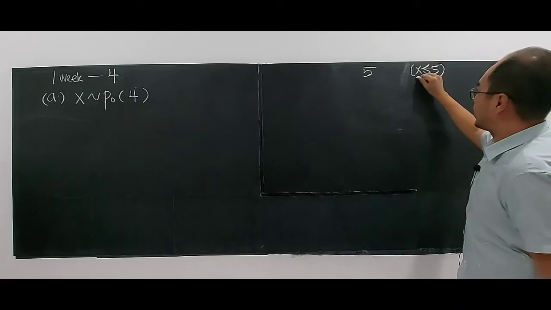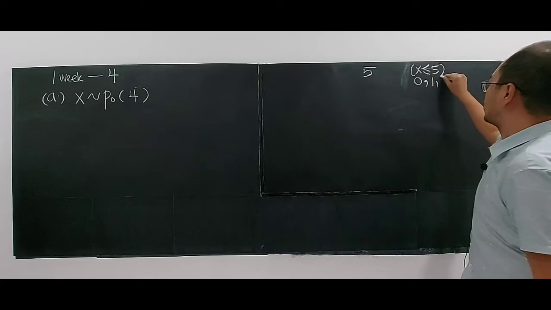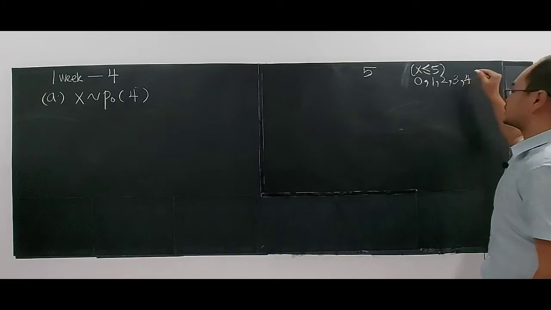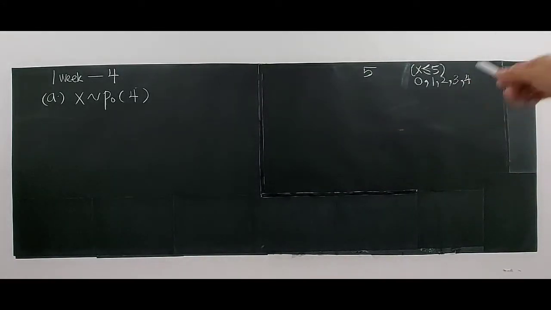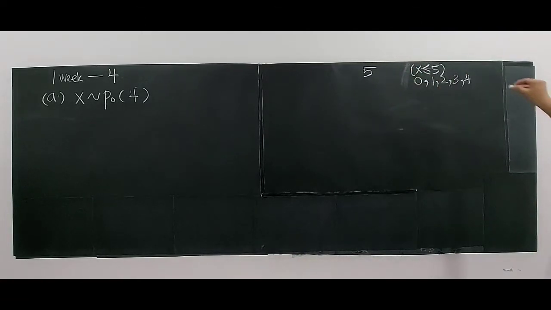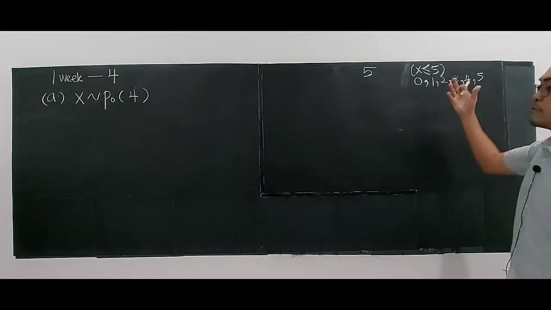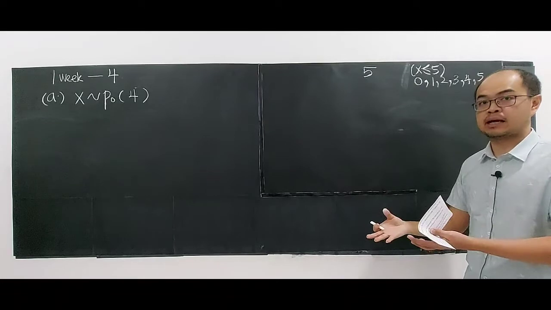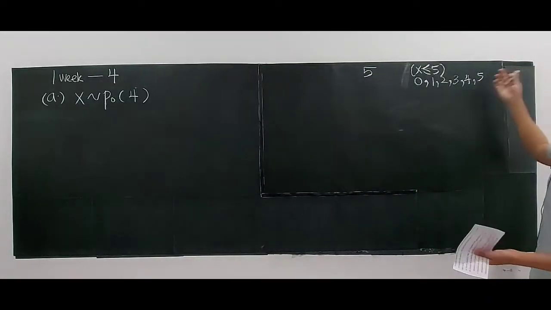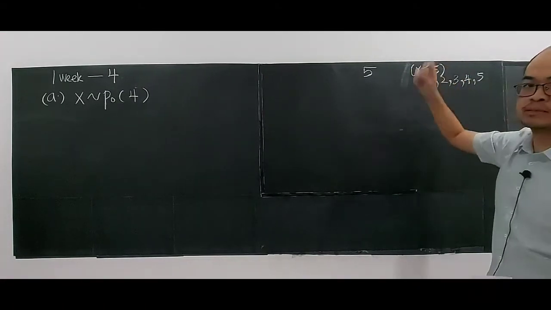It means either no one buys the magazine, or one person buys, or 2 magazines are sold off, or 3 magazines, or a demand of 4 magazines is still okay. Why is a demand of 4 still okay? Because you have 5 magazines. So a demand of 5 magazines is the most. Orang nak beli 5 magazine, saya ada 5 buku magazine. But 6 and above I cannot. So X less or equal 5 means meets the demand.